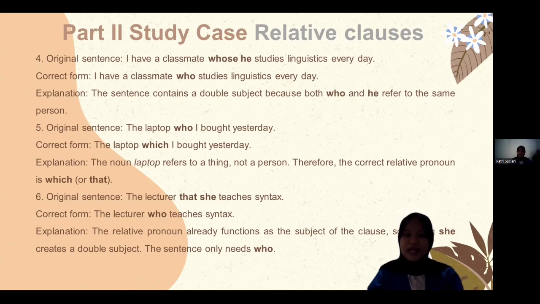Number 6, the lecturer that she teaches syntax. The correct form: the lecturer who teaches syntax. The relative pronoun already functions as the subject of the clause, so adding she creates a double subject. The sentence only needs who.